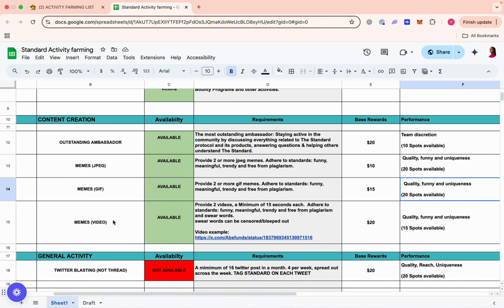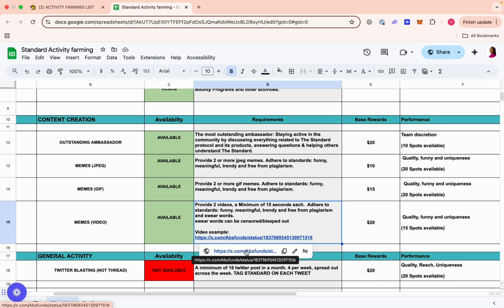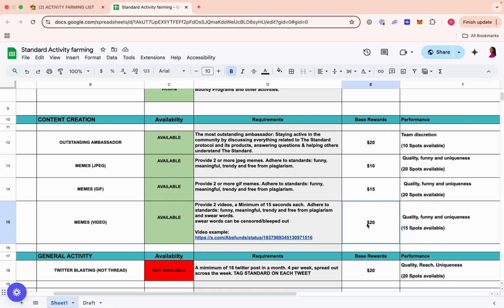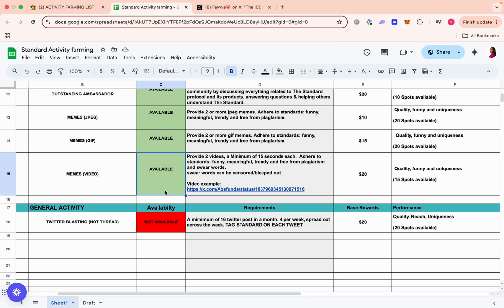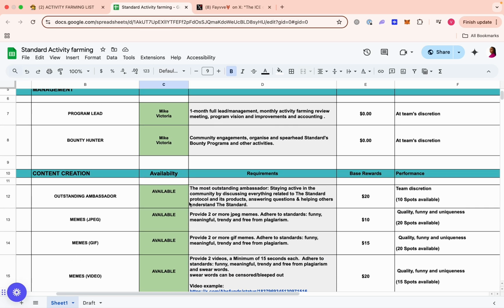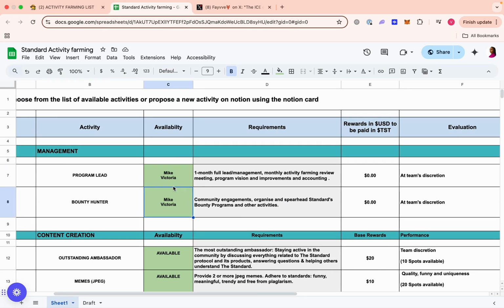The spring is usually 1 month, so it is usually like a 1 month duration. So we open the ambassador program up and you perform in activities, and in a month's time we review it and make payments in like 2 weeks. So we also have video memes, like memes in form of video. We have an example here, right? So you can look at that example. As we require more tags from ambassadors, we edit this list. So it is important that every month when a new spring starts, you go and look at the sheets to see what is available for you to do.